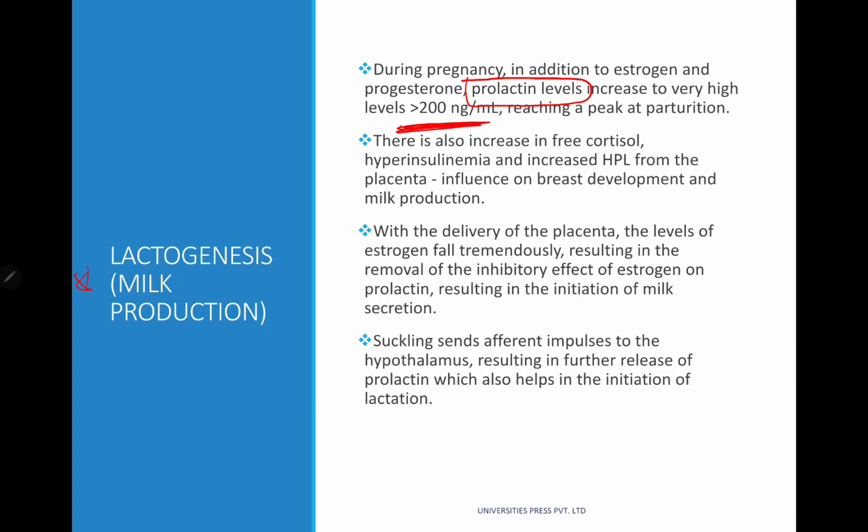There is also an increase in free cortisol, hyperinsulinemia and hyperprolactinemia from the placenta that can influence both breast development as well as milk production. So suckling sends afferent impulses to the hypothalamus, resulting in further release of prolactin, which also helps in the initiation of lactation.